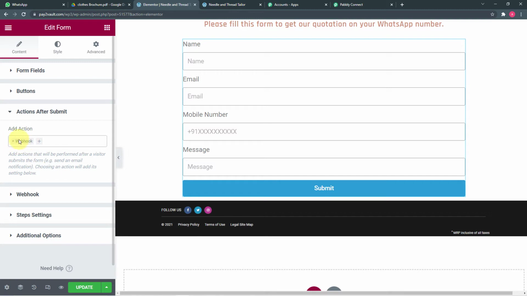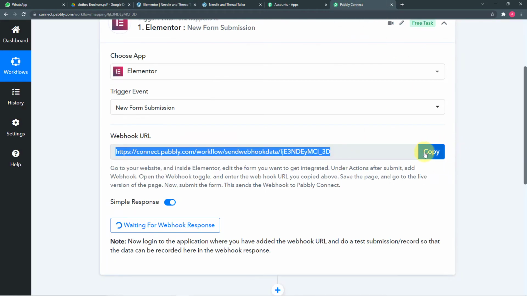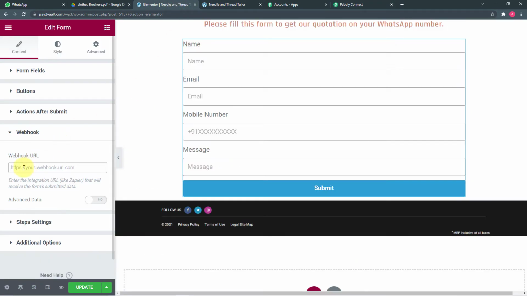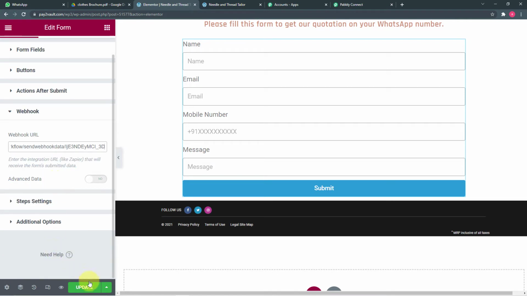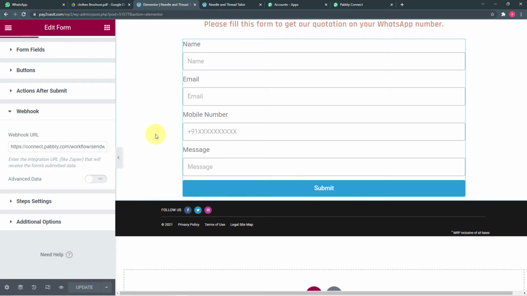Okay. Now when you click here on webhook, this webhook field will appear, this button will appear. So click on this webhook button. Here you will find this webhook URL field. Okay, so here you have to paste the webhook URL that you have copied from Pabbly Connect like this. So paste it here in this webhook URL field. Okay, then click on this green update button right here. So you can see our website page is updated.